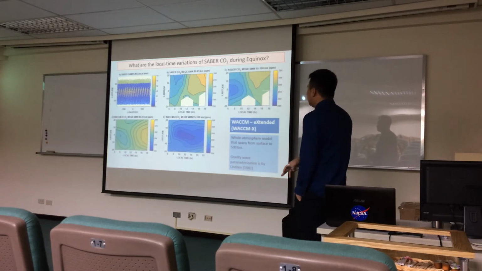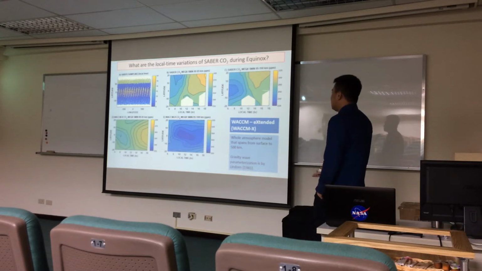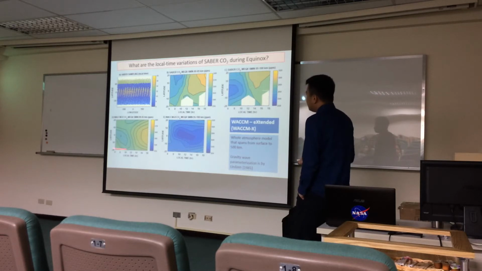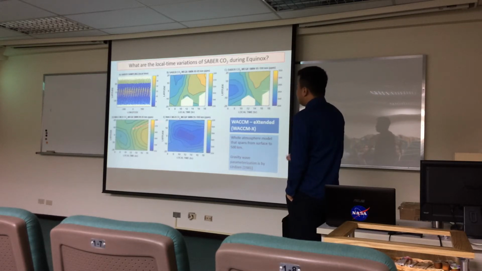The same WACCM as earlier, but this time it's WACCM-X, which is a whole atmosphere model that simulates the atmosphere from the surface all the way to 500 kilometers. Here I show its simulation of the local time variation of CO2 in the mesosphere. We also see a general structure of weaker CO2 in the morning and higher in the afternoon.